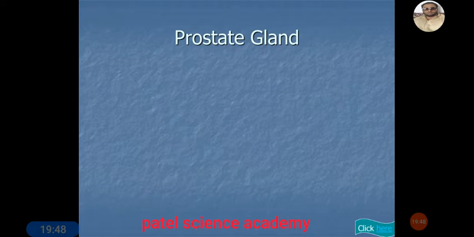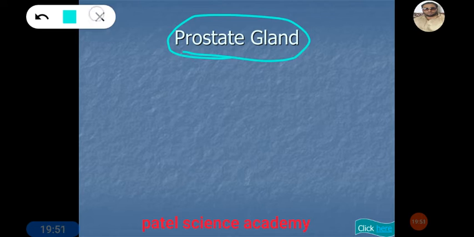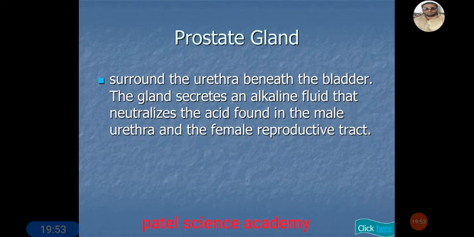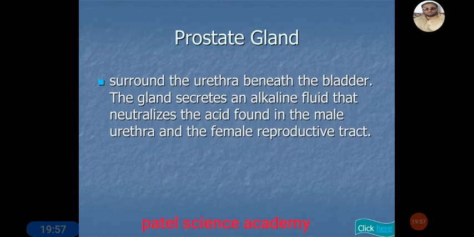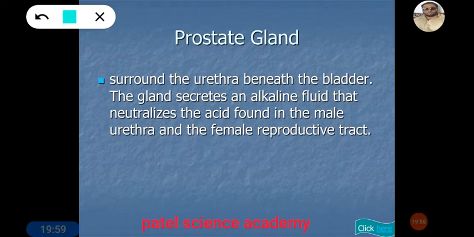Then the next part is the prostate gland, again one of the accessory glands. Its feature is that it surrounds the urethra beneath the bladder, and the gland secretes an alkaline fluid. What is the function of that alkaline fluid? It neutralizes the acids found in the male urethra and the female reproductive tract.